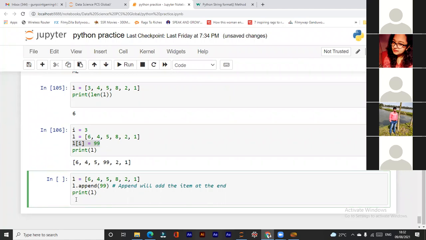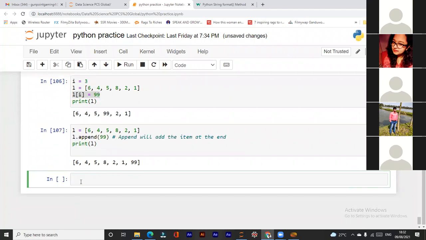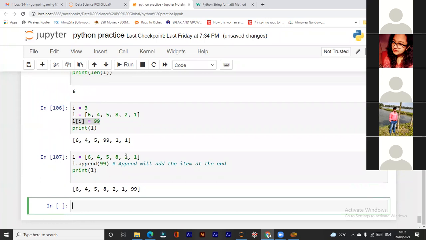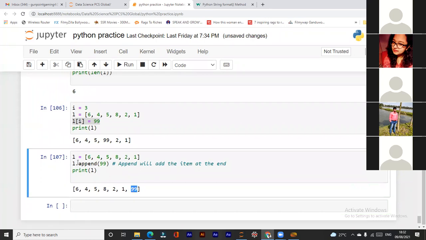Now append will be for adding. See, here at the end 99 has been added. So simply we just need to write the name of the list. Here the name of the list is L, then dot append 99. What append will do is add the item at the end. It will add the item at the end. Simple.